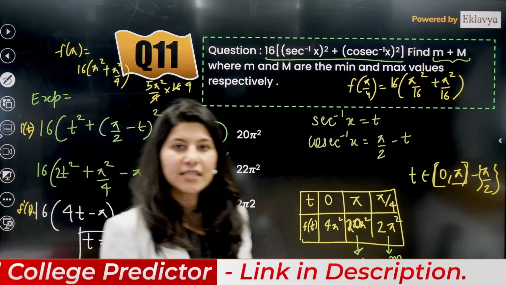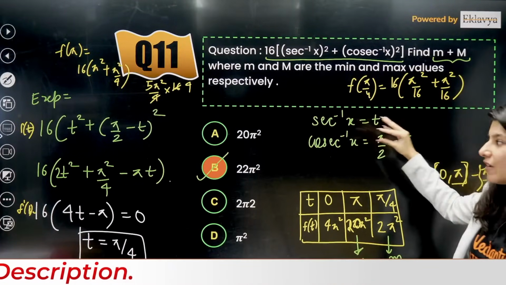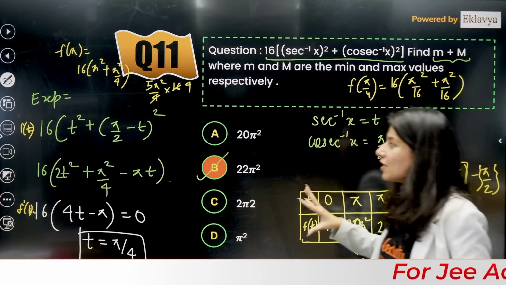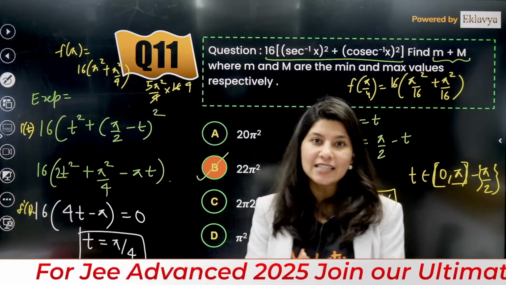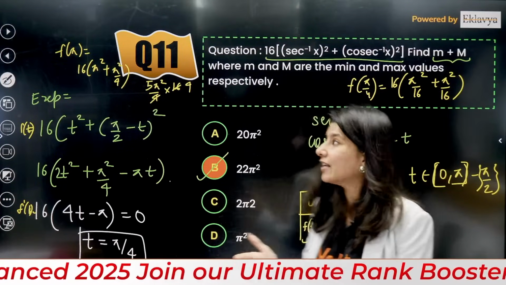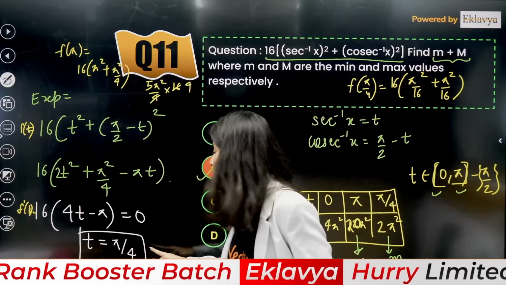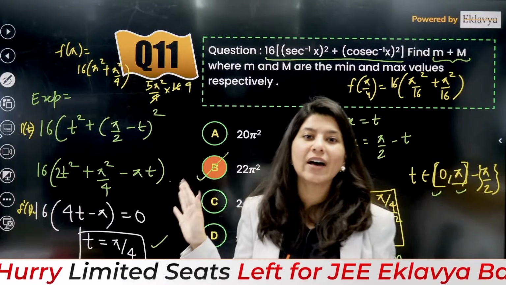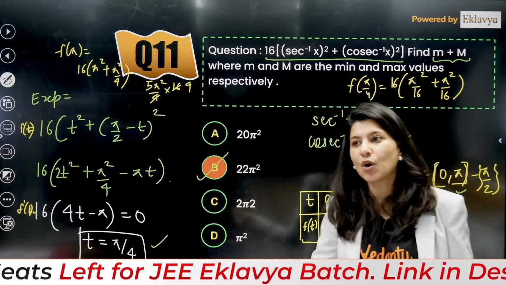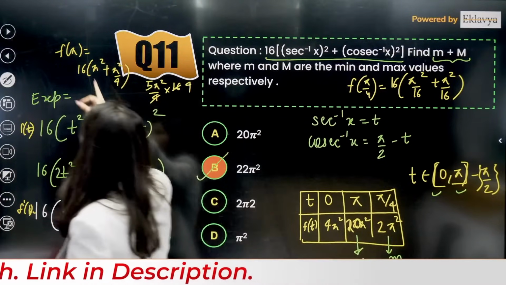So you have to understand, in this question, what did we do? We just converted the same inverse trigonometric function into proper f of t function, and understand we are looking for absolute maximum. So take it at extreme values. What are the extreme values? T is equals to 0 and pi. The moment you differentiate, critical point will be pi by 4. Take 3 values into consideration and check for all the 3 values. Whichever is the minimum value, small m, whichever is the maximum value, capital M. This is what your inverse trigonometric function will look like.